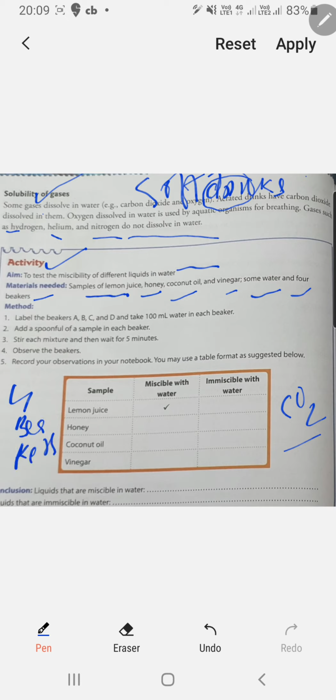What is a beaker? A beaker is like a glass. Fine. So you will take 4 different beakers, of 100 ml. When you visit the chemistry lab, we will show you the beaker. Fine. So next is the method, and you will take some water. You will add water to the 4 different beakers. Now label the beakers A, B, C, D and take 100 ml water.